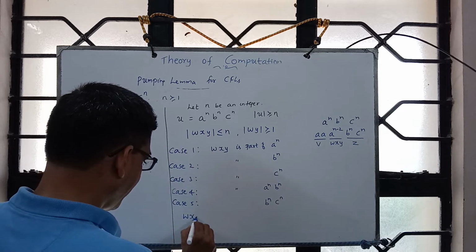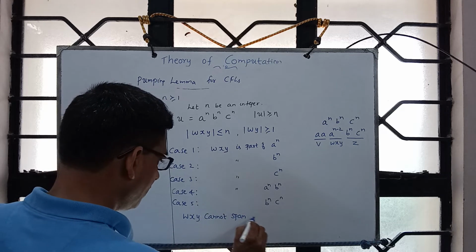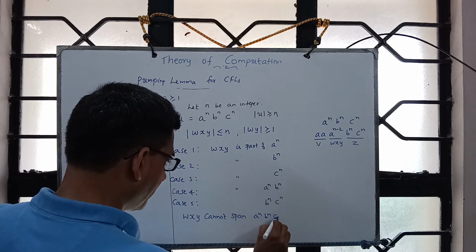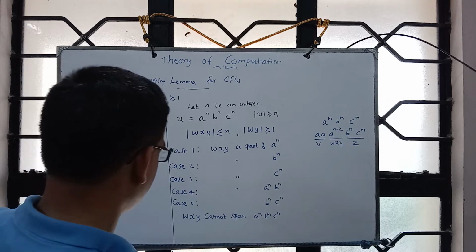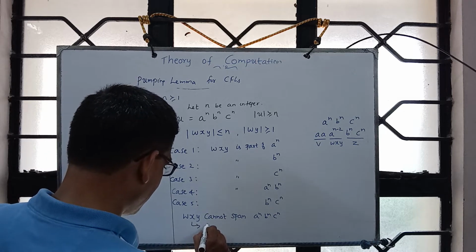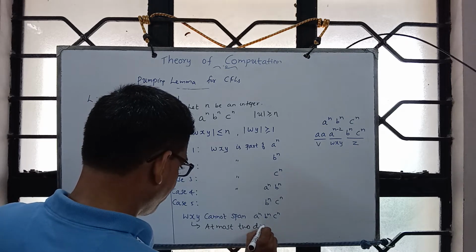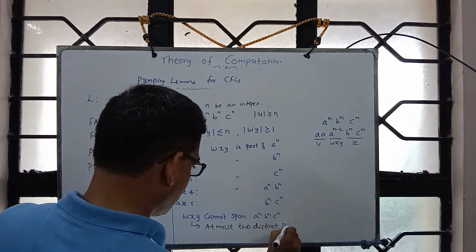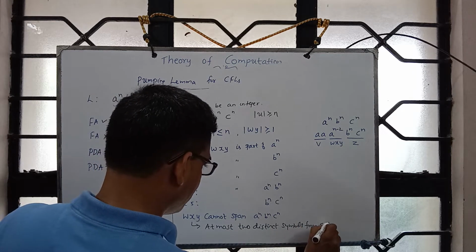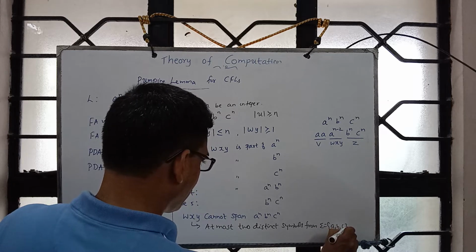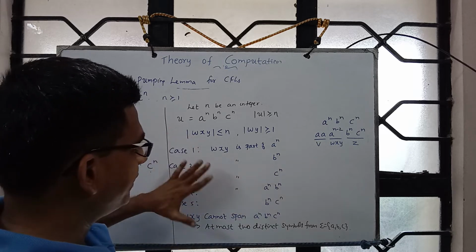So wxy cannot span a power n, b power n, c power n. So it can only contain at most two distinct symbols from sigma.